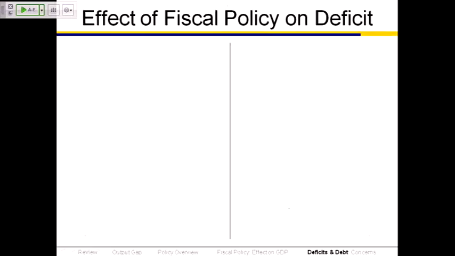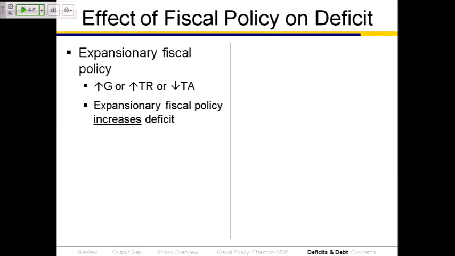All right, so what do we think about all this stuff? Effect of fiscal policy on the deficit. First of all, if there is expansionary fiscal policy, which once again is an increase in government spending, an increase in transfers, or a decrease in taxes, that expansionary policy increases the budget deficit. That's just definitional. More government spending, more transfers, that increases the deficit. Less tax revenue, that increases the deficit.